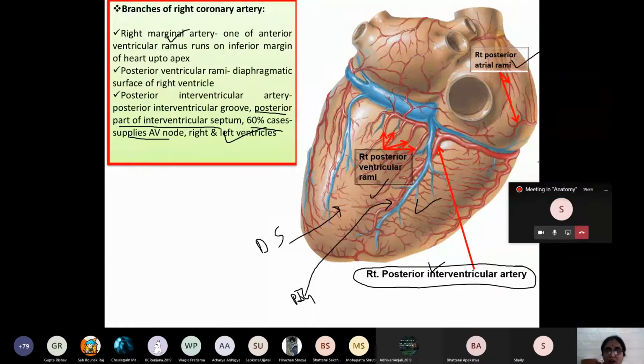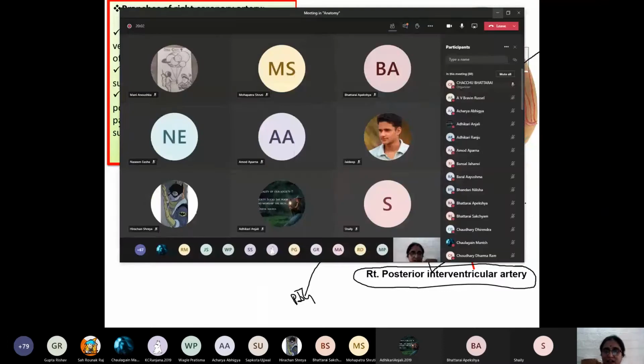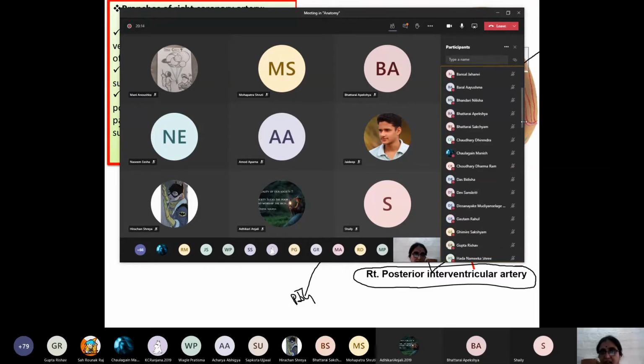So what are the branches of the right coronary artery? These are very important. Janvi Bansal, enumerate the branches of the right coronary artery that supplies our heart. Okay, she will not get attendance. Dharmaram Chaudhary, enumerate the branches of the right coronary artery that supplies our heart. Okay, Dharmaram Chaudhary also will not get attendance. Okay, he is there. That means he will answer the question. What are the branches of the right coronary artery?